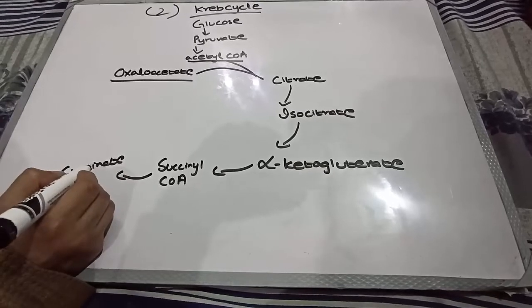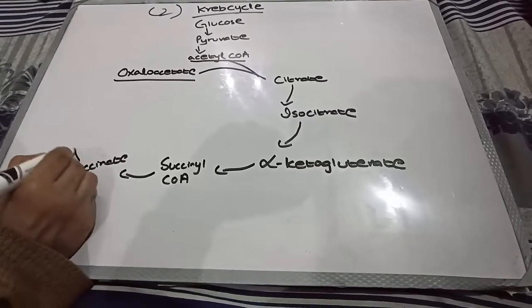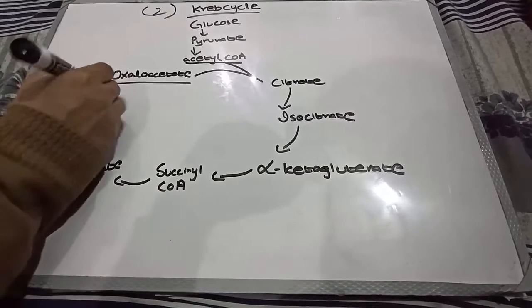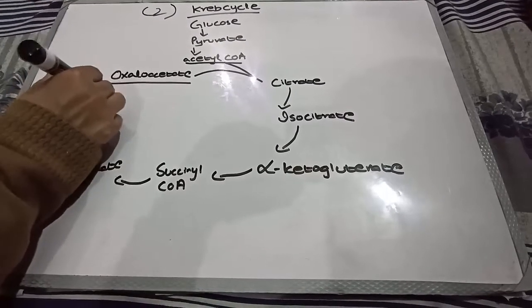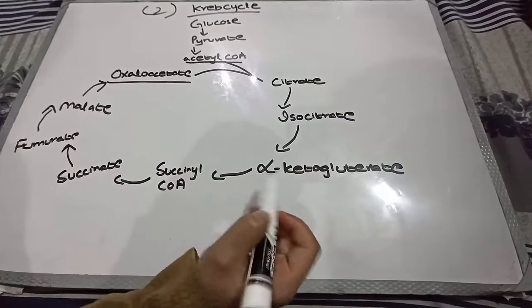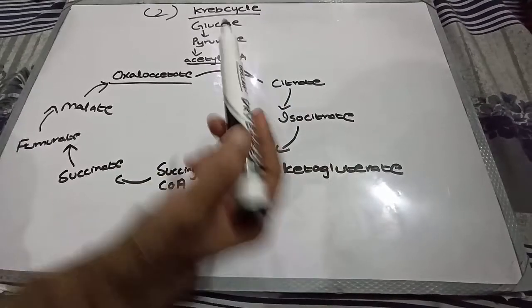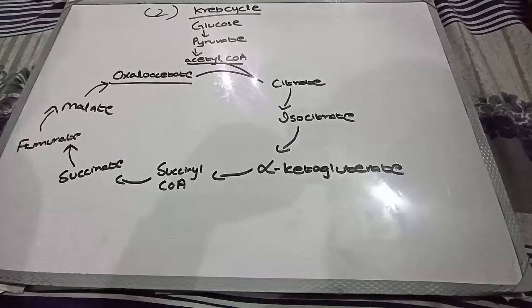This succinate will be converted into fumarate, then malate, and back to oxaloacetate. Now, what are the enzymes which take part in the formation of these respective compounds? We will discuss those enzymes with the help of a mnemonic.